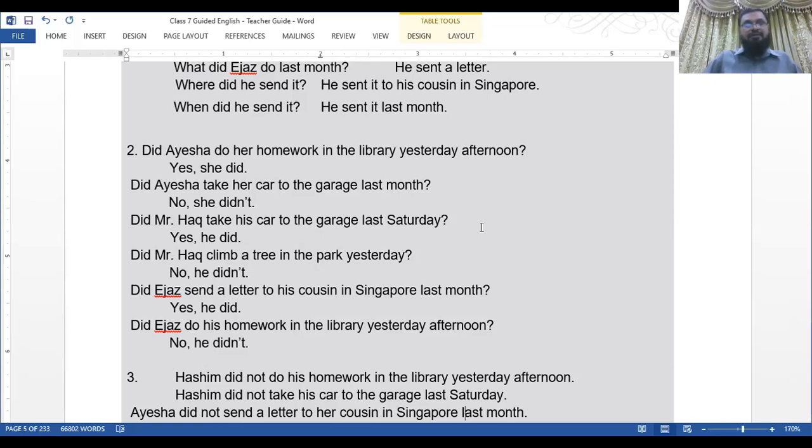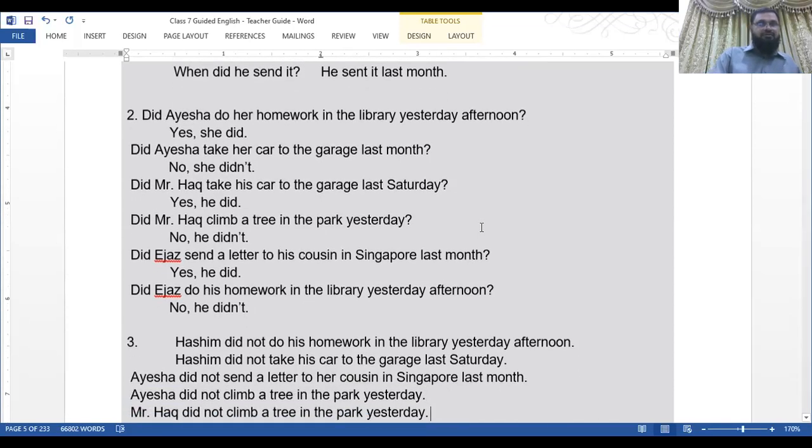Next, did Mr. Haq take his car to the garage last night? Yes, he did. Did Mr. Haq climb the tree in the park yesterday? This is again Hashim's work, so the answer will be no, he didn't. Next is, did Ijaz send a letter to his cousin in Singapore last month? Yes, he did. Did Ijaz do his homework in the library yesterday? No, he didn't. So these are the 6 questions.